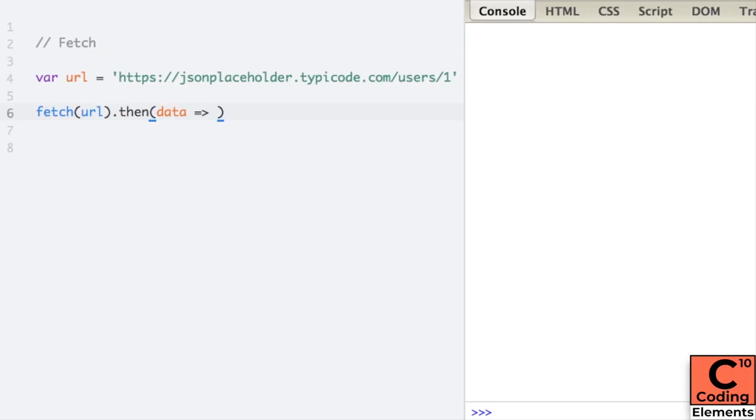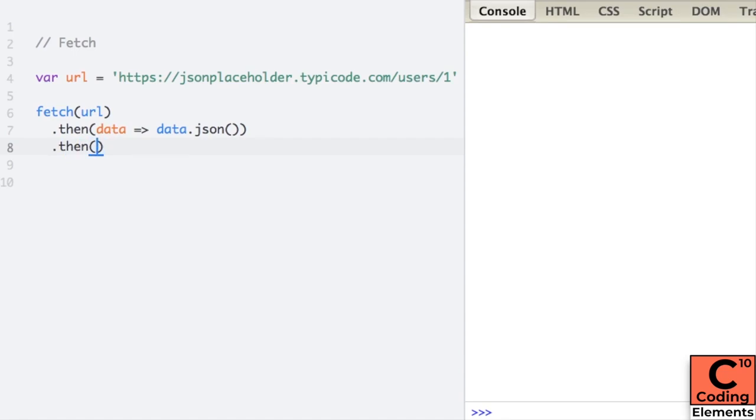So here I've made an arrow function in then whose input will be automatically set once the promise is resolved. So whatever the result of that would be passed in data, and we convert that data into JSON. Now because this is also taking some time, the call for converting into JSON is also an asynchronous call. Now because for the first then statement, the return value, that is data.json, is also an asynchronous call, we can apply a .then function over it as well, because it's also returning us a promise.